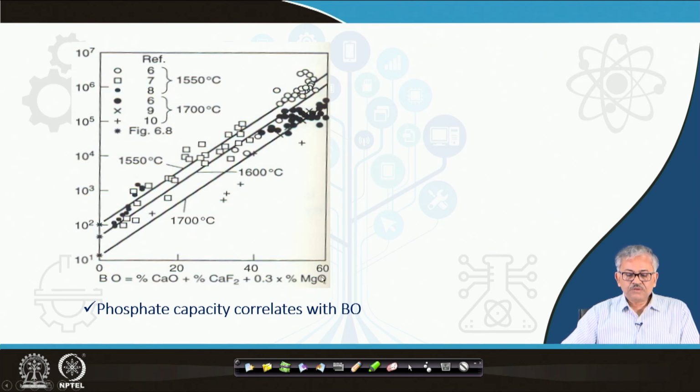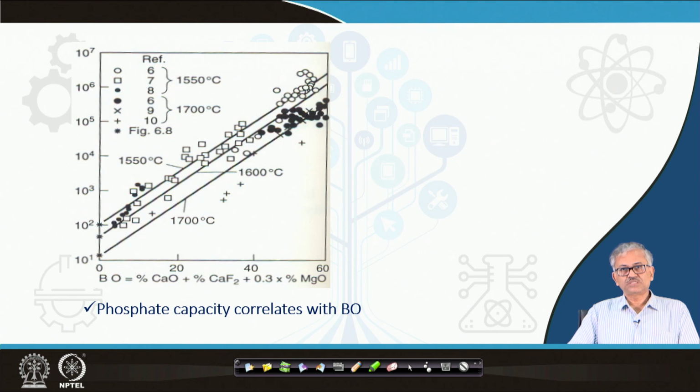That means MgO is also good for phosphorus removal, but not as strong as CaO and CaF2. Whatever the percentage of MgO, the weighting function is 0.3 only, whereas here it is 1 and 1. So, MgO is a little less strong compared to CaO and CaF2 for dephosphorization.